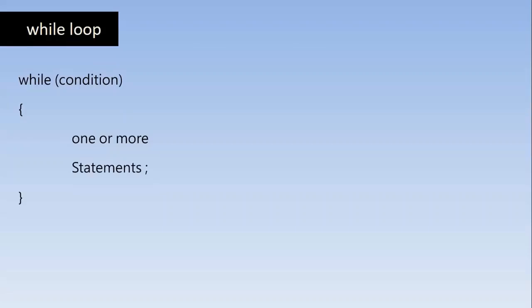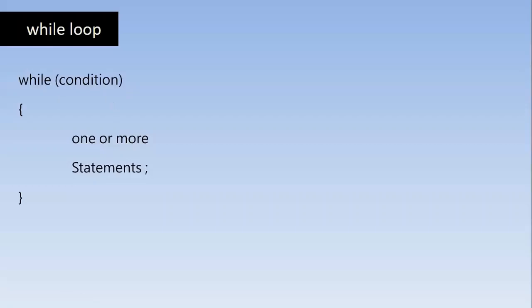So first the condition is checked here, and then the execution starts. After the compiler finishes the execution, it again goes back to the condition, this line, and checks the condition again. If the condition evaluates to true, then this block is executed one more time. So this happens every time when the condition remains true.